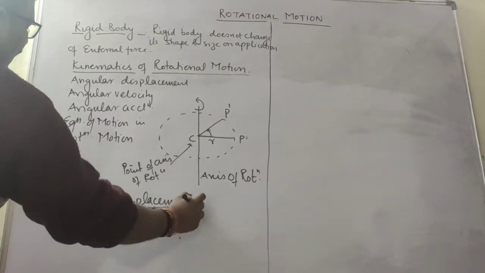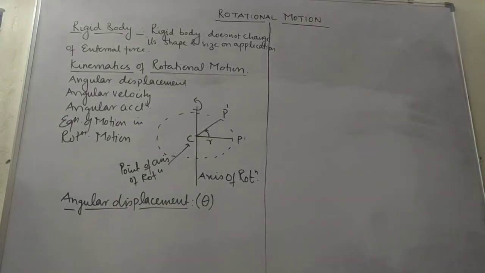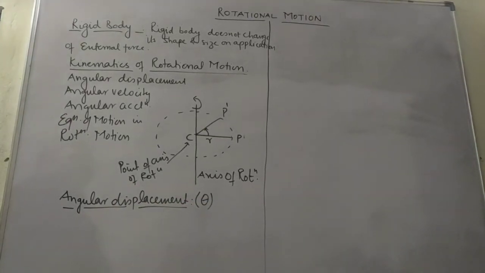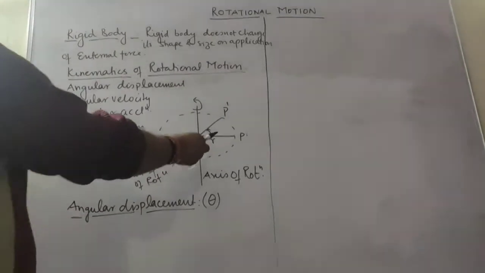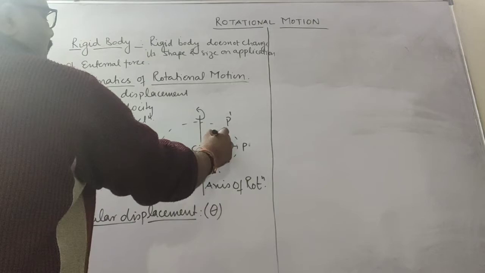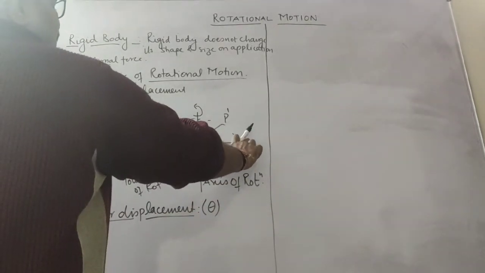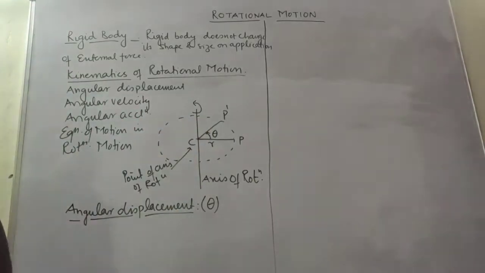Angular displacement is given by theta. When a body rotates about an axis, it has to cover some angular change from the axis of rotation. Say a particle P moves to P dash, it covers some angular displacement.